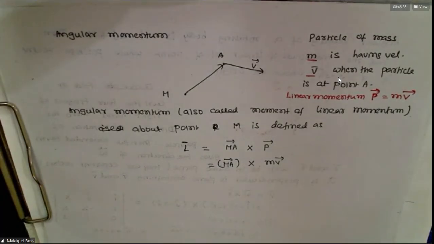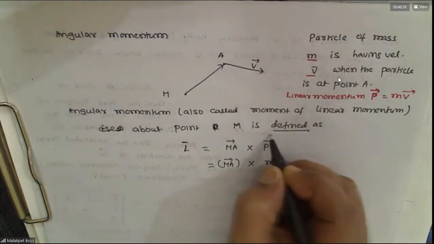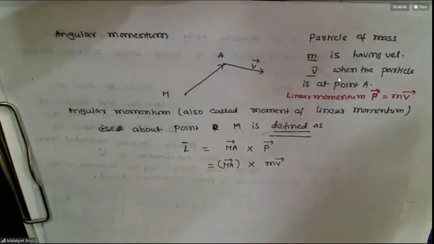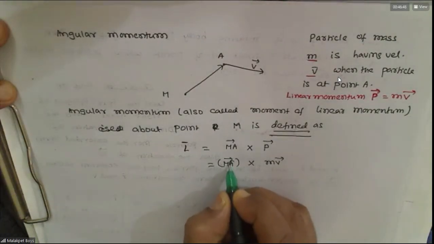Any doubt is there? It is defined like this as the cross product of this. Clear? Yes, sir. Now, if you observe carefully, this A is what?